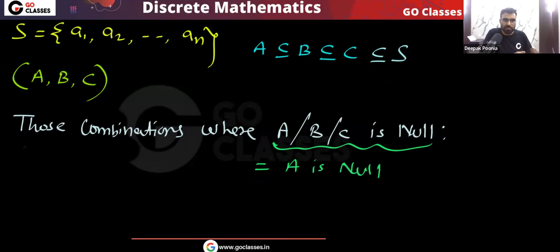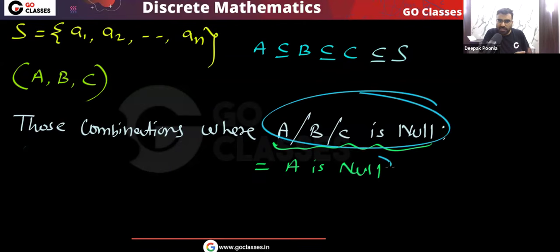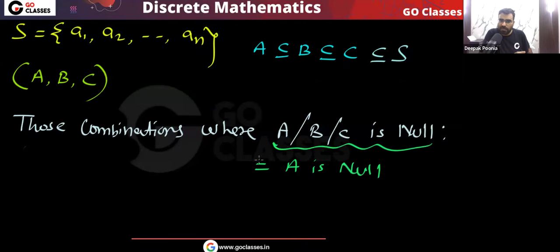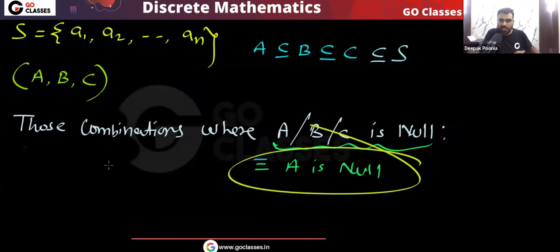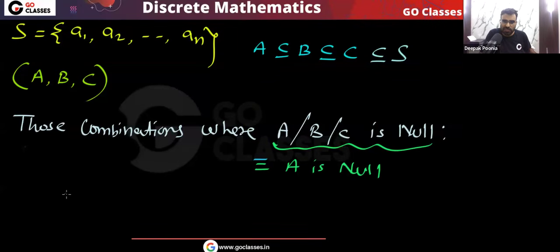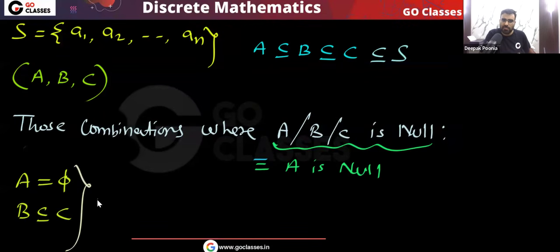Okay, do you agree? A very simple observation. Basically, this statement and this statement are equivalent. At least one of them is null, that is the same as A is null. So we need to find when A is null. So already you consider that A is null. This type of combination we need to find: A is null, and B is a subset of C. Now tell me how many such combinations will be there?